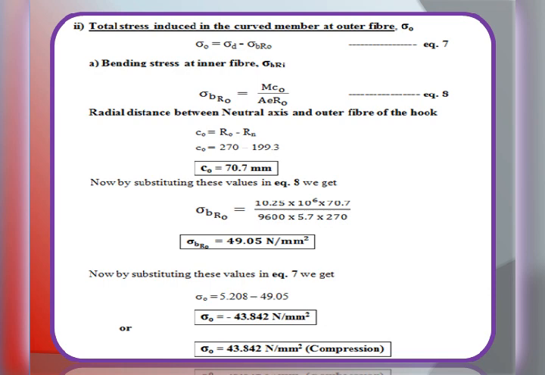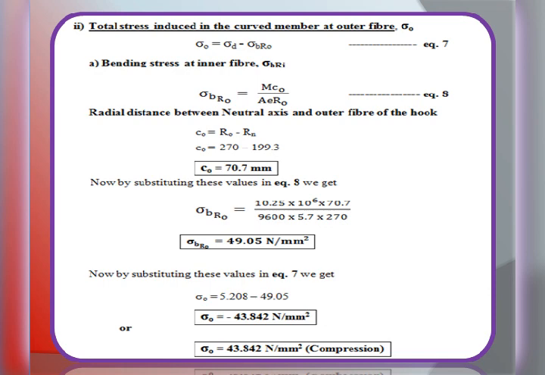Now by substituting this value in equation number 8, we are getting sigma b r naught is equal to M, 10.25 into 10 to the 6, into c naught 70.7 divided by area A 9600 into eccentricity e 5.7 into radius at outer fiber 270. By simplifying that, we are getting the value sigma b r naught is equal to 49.05 Newton per mm square. Now by substituting the direct stress sigma d 5.208 and bending stress at outer fiber 49.05 in equation number 7, we are getting sigma naught is equal to minus 43.842 Newton per mm square.